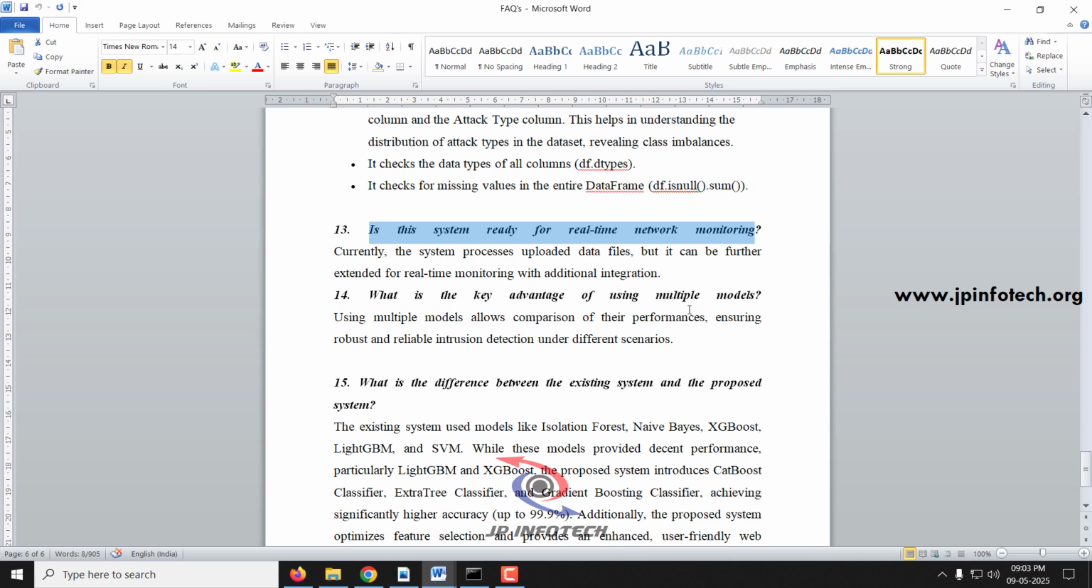And next question, is this system ready for real-time network monitoring? Currently the system processes uploaded data files, so we don't have real-time monitoring of network traffic, so it is not suitable for real-time monitoring. It is just a prototype. What is the key advantage of using multiple models? Using multiple models allows the system to compare their performance, ensuring a robust and reliable intrusion detection system under different scenarios.